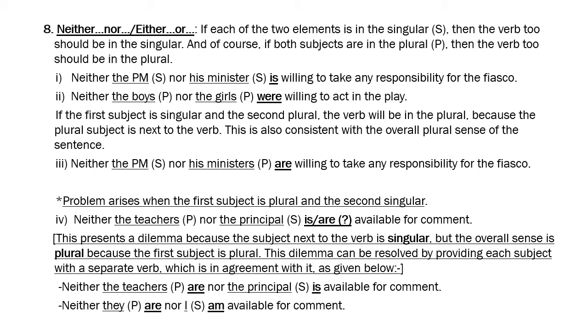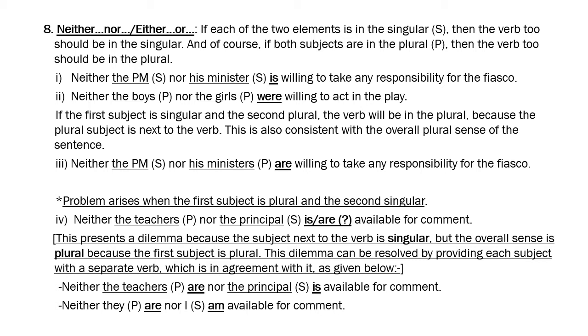Let's take this case. Neither the teachers nor the principal are available for comment, or is available for comment. Now, the issue is the principal is singular, so the verb is coming closest to it. So if you say the principal is, that is correct.